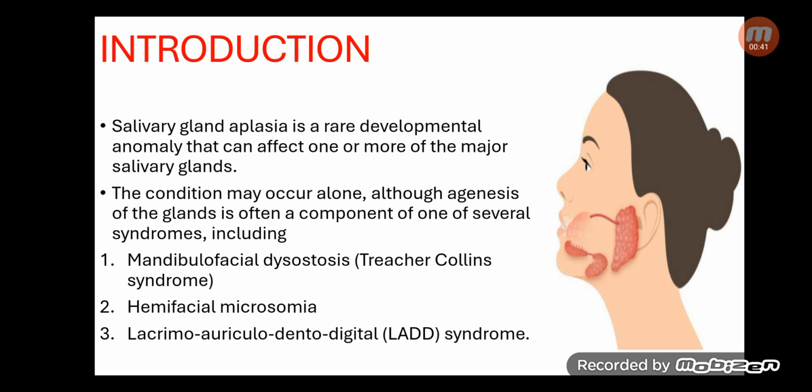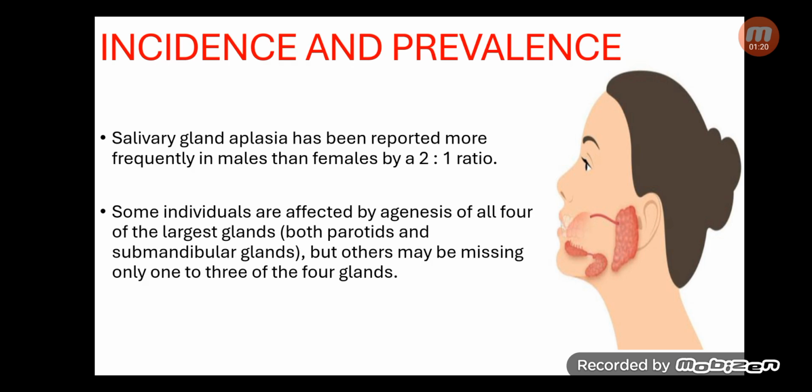The other thing is that the condition may occur alone, although agenesis of the gland is often accompanied by one of several syndromes. These syndromes may include mandibulofacial dysostosis, which is also called Treacher-Collins syndrome. The second syndrome is hemifacial microsomia. The third syndrome is lacrimo-auriculo-dento-digital syndrome. These three syndromes are mostly associated with salivary gland aplasia, or salivary gland aplasia is a component of these three syndromes most often. Whenever these syndromes are present, there is a possibility that salivary gland aplasia will also be present. So this is how the relation works.